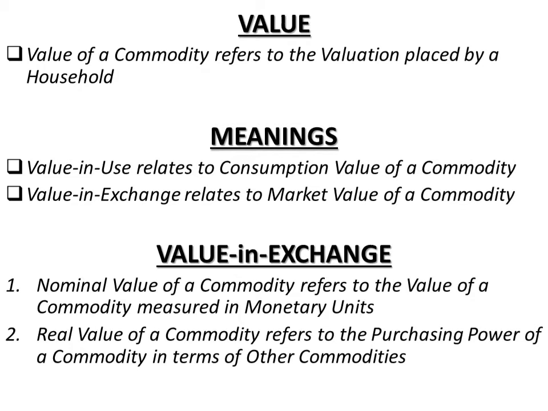So they do not bear any necessary relationship. That is why commodities which have very high value in use can have very low market value, and commodities which have very low value in use can have very high market value, right?